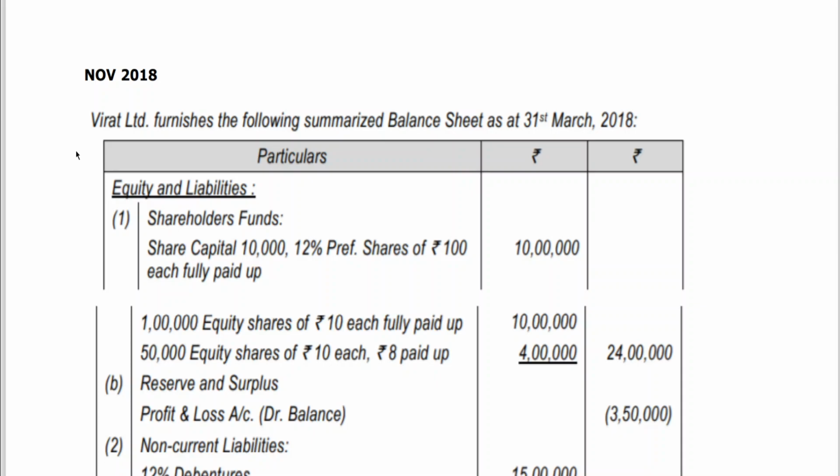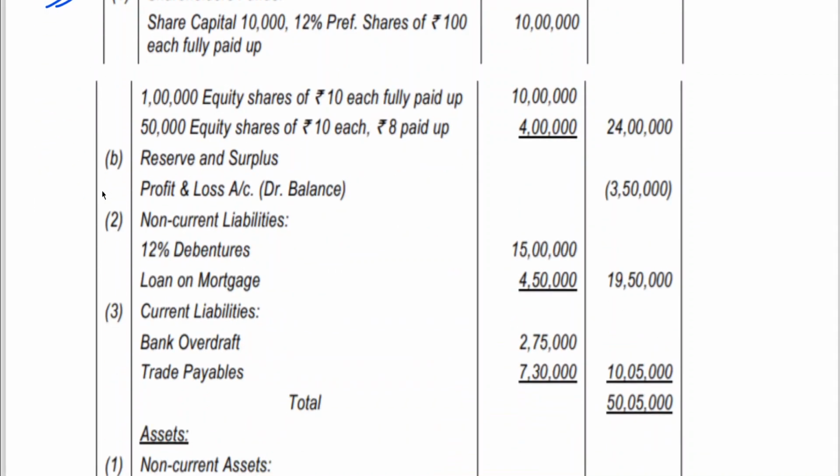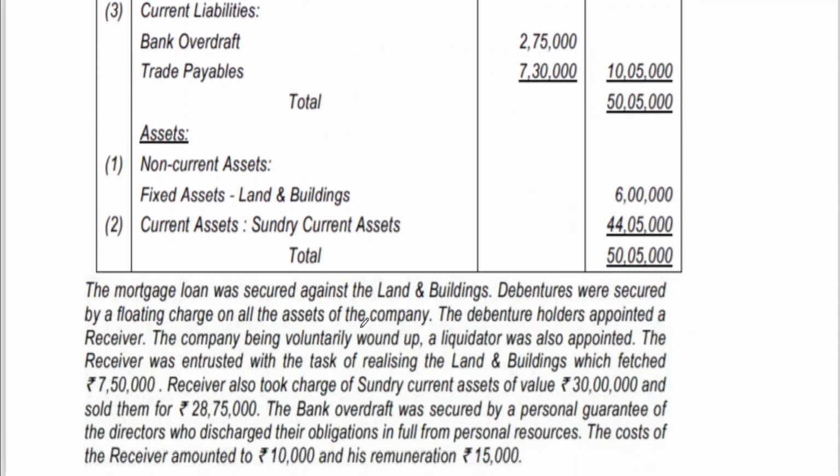Yeah, this is today's class. This is also homework. Loan on mortgage, 12% debentures, secured by land and debenture secured by floating charge on all assets. Debenture holders appoint receiver, the company being voluntarily wound up.